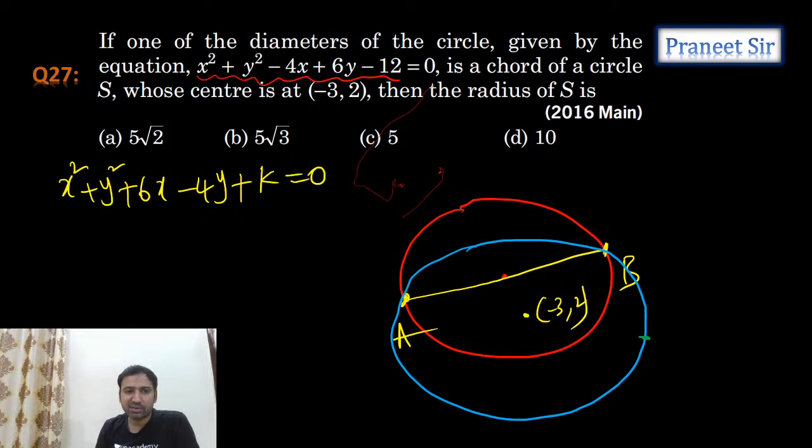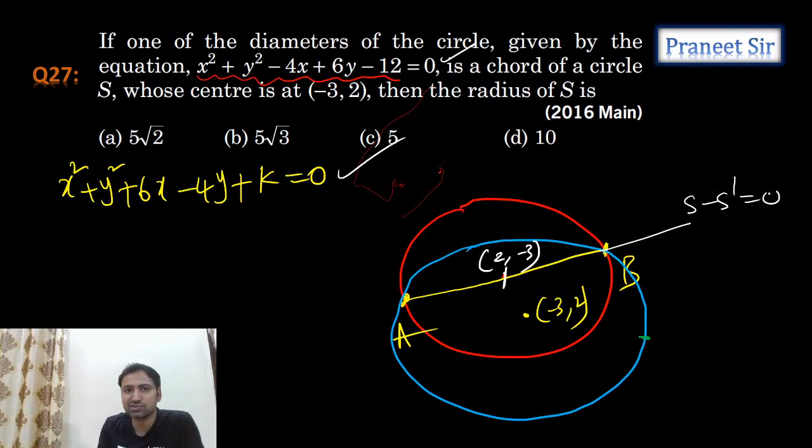And can I say that this particular point is 2 comma minus 3? Now for these two circles, can I calculate the common chord equation? That common chord equation is AB only, which is S minus S dash is equals to 0.